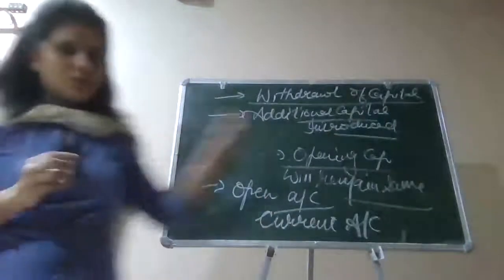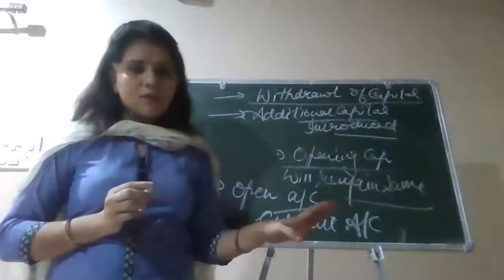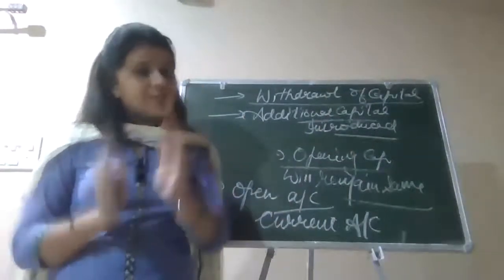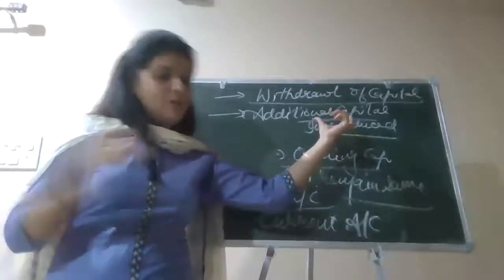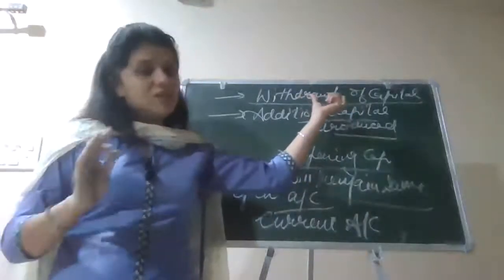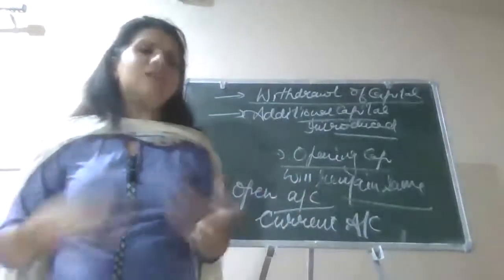Additional capital introduced. Additional means अगर वो नई capital invest करता, ठीक है, तो भी उसकी capital ही बढ़ेगी. It means that even though the capital is fixed, if he brings new capital, we will be adding it to his capital account. If he is withdrawing his capital, then we will be deducting his capital. Rest all entries I will be passing with current account.